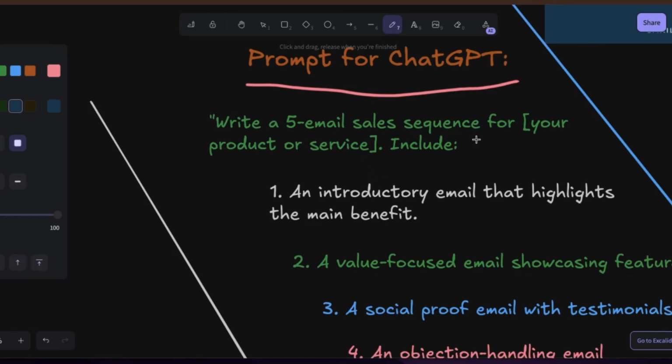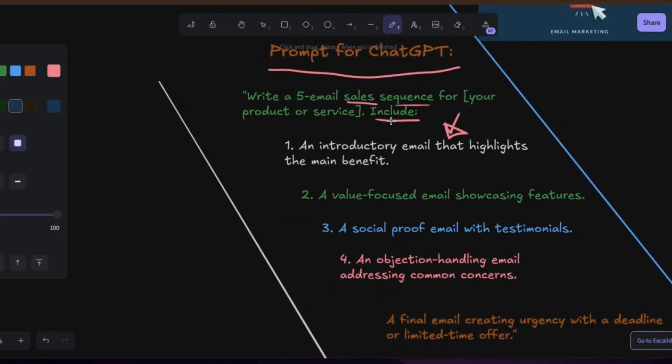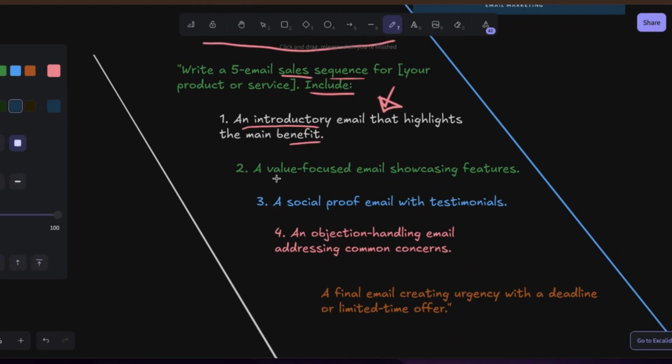Our prompt will be: write a 5 email sales sequence for whatever your product is. Include, see where the key point is. This is the magic bullet: 5 email sales sequence. ChatGPT knows that it's going to build up first, second, third. The moment you say sales sequence, it understands what that means. You want to give ChatGPT the condiments. You will say, number 1, an introductory email that highlights the main benefits of the product I want to sell to them. Always think benefit.